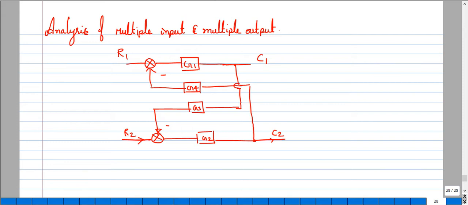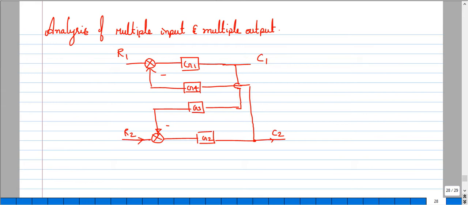So here you need to apply the rule of superposition. We need to consider one input at a time and one output. For example, if I consider R1 and C1, the rest, input R2 and C2, will be 0. Then we shall apply the normal formula so that we will get C1 by R1.